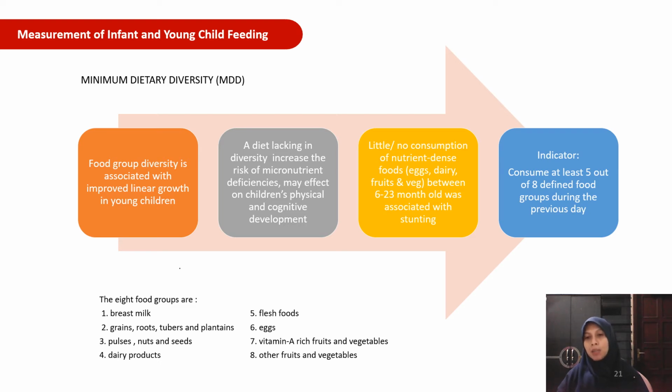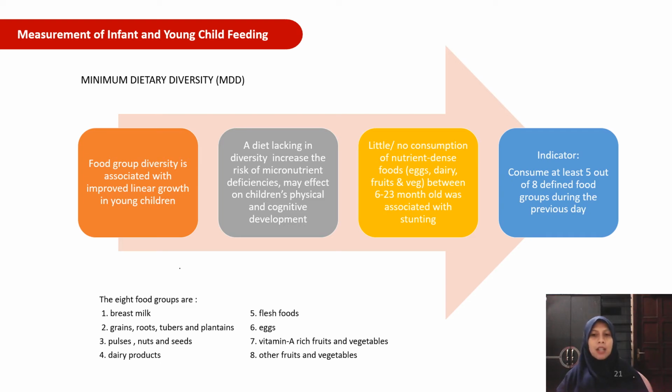This indicator has been changed from the previous indicator of MDD. The previous indicator is consuming at least 4 out of 7 defined food groups. The difference is because in this current indicator, we include breast milk as one of the food groups. But in the previous indicator, breast milk is not included as one of the food groups.